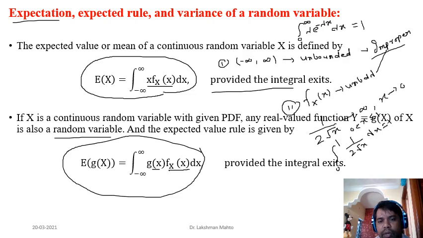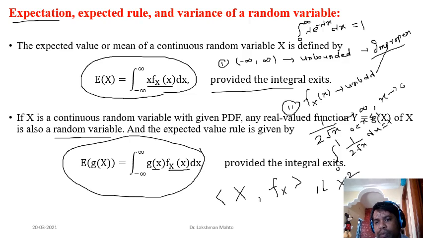So if someone says that X is a random variable with PDF f of x, the next question would be, what is the PDF of X square?